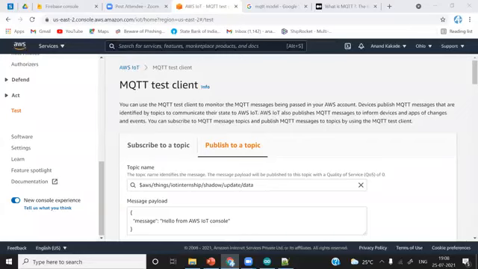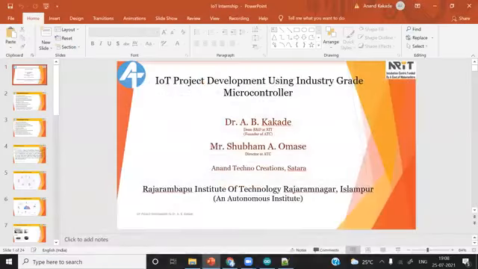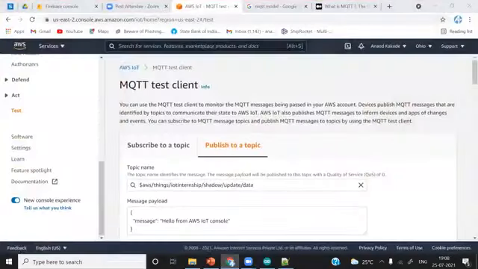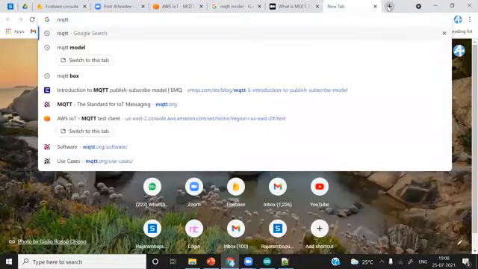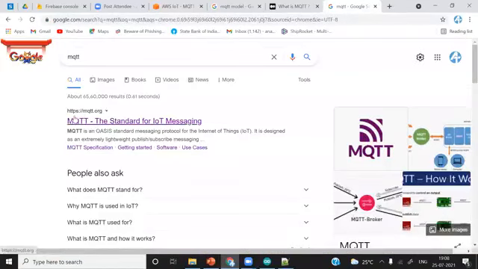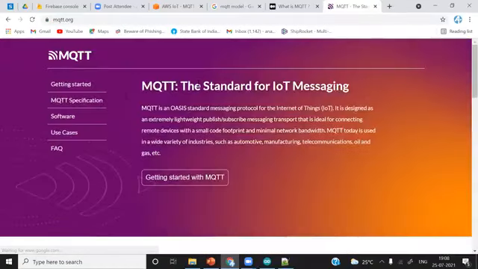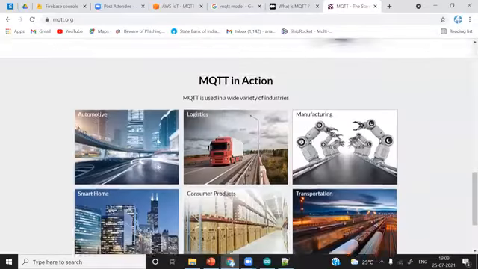To learn more about MQTT, just simply type "What is MQTT?" and go to this website. You will understand everything. Get MQTT specifications, software, use cases. Simply understand with this.